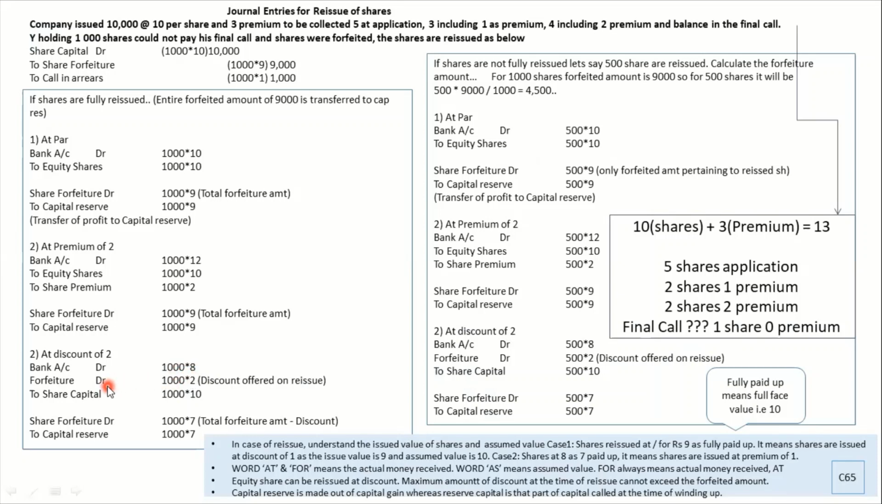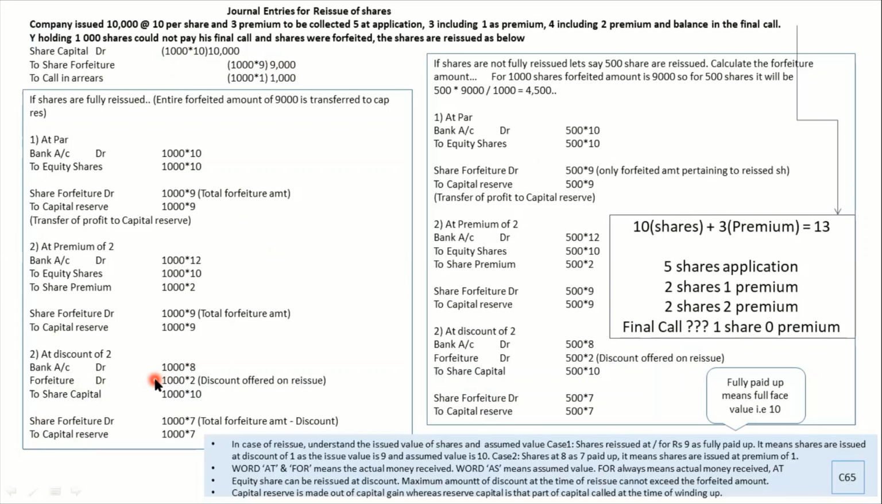Now you will not debit discount because you have collected some profit here. You utilize that profit to write off this discount. That is the reason why you use the word forfeiture. Now, if you didn't have any forfeited amount here, then you will not give any discount. Okay. So this is also one of the questions in the board exam.